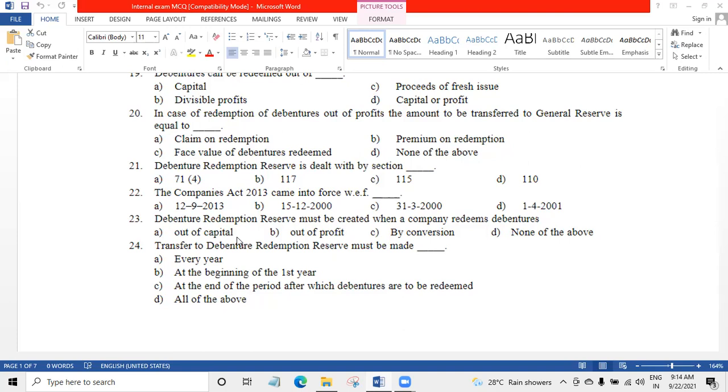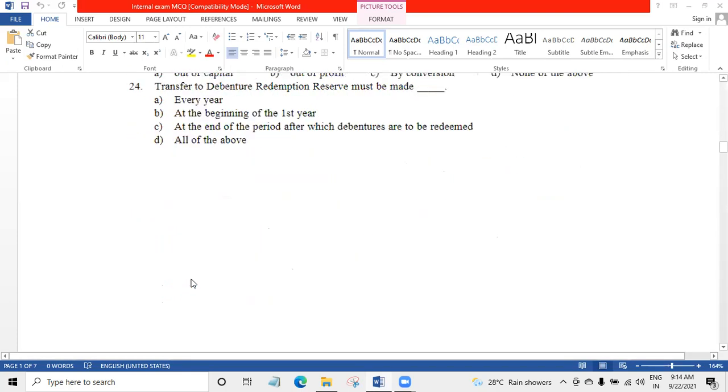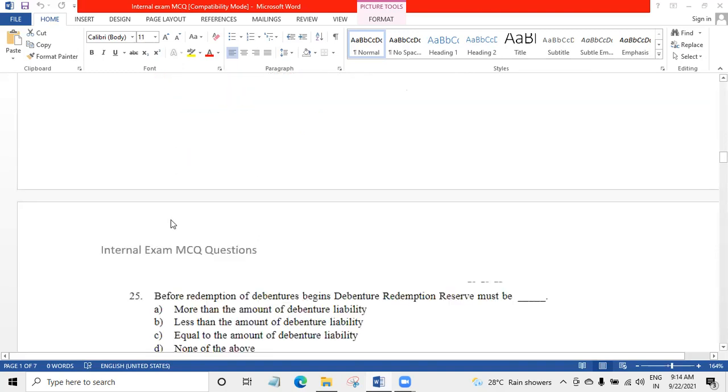Every year you have to debit profit and loss appropriation account and credit DRR. That means you are creating DRR for redemption of debenture money, and you have to create this every year. First is correct, every year.